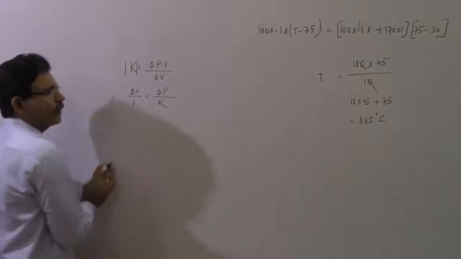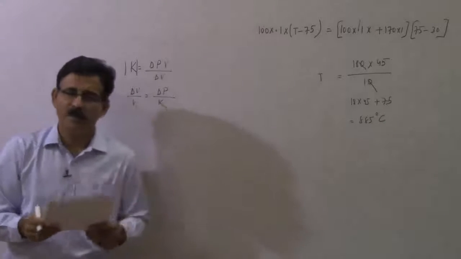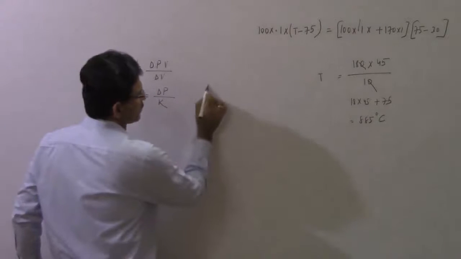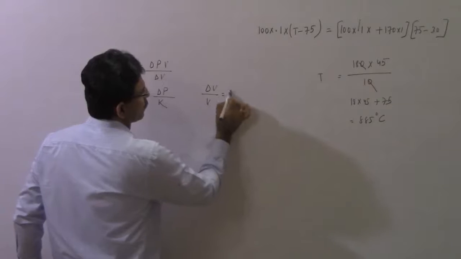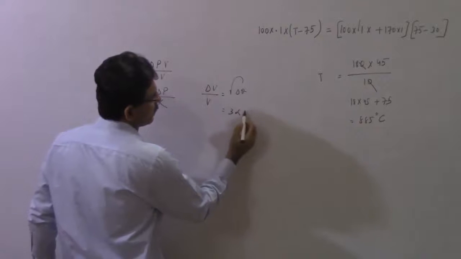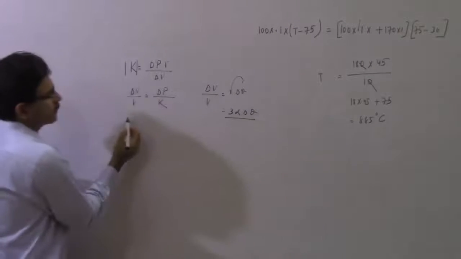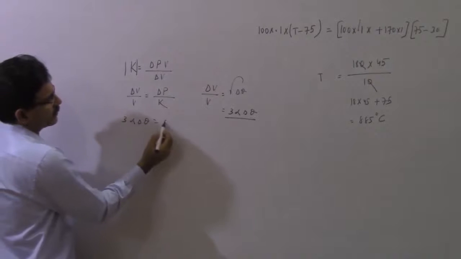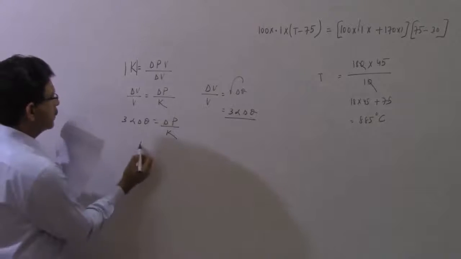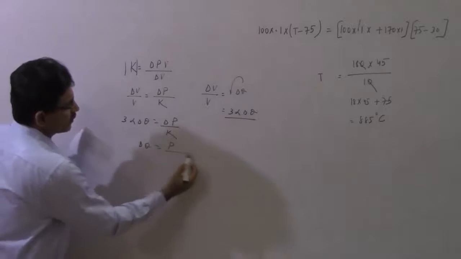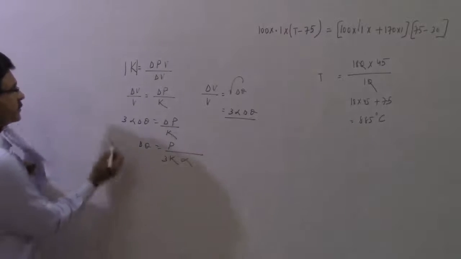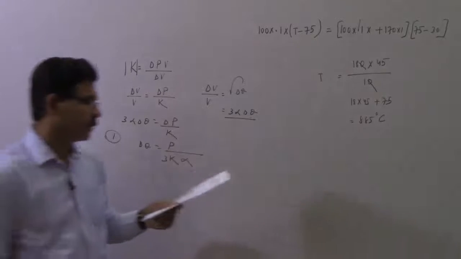But we very well know, if we have to bring it back to the original dimension and restore the volume, from the expansion principle delta V by V is equal to gamma delta theta. In this case they have given you alpha, so you can write this as 3 alpha delta theta. Make the replacement here: 3 alpha delta theta is equal to delta P divided by K. So your delta theta comes out to be P, that is the change in pressure they have given, divided by 3 alpha K. And the answer is option 1. Straightforward question without any problem.